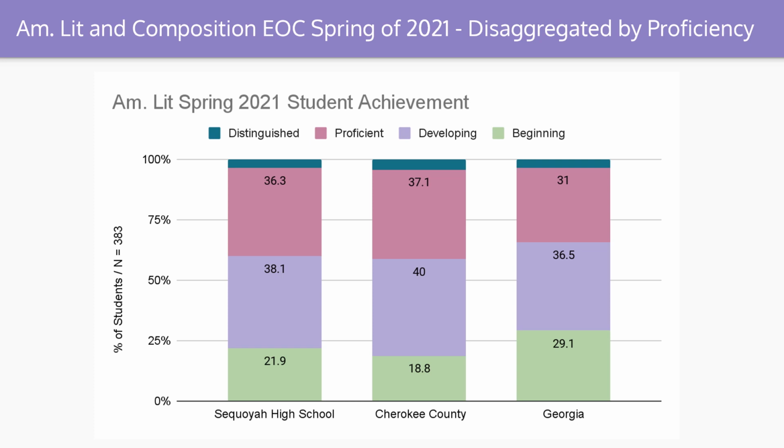Developing learners scored at 38.1% at Sequoia High School, 40% in Cherokee County, and 36.5% in Georgia. Beginning learners were scored at a 21.9% at Sequoia High School, 18.8% at Cherokee County, and 29.1% in Georgia.